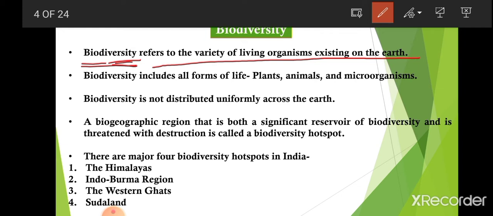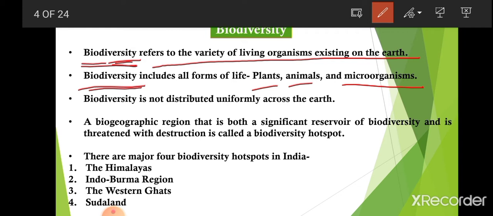And we know that there are three life forms: plants, animals, and microorganisms. So these plants, animals, and microorganisms form biodiversity. Means biodiversity includes all forms of life, that is plants, animals, and microorganisms.